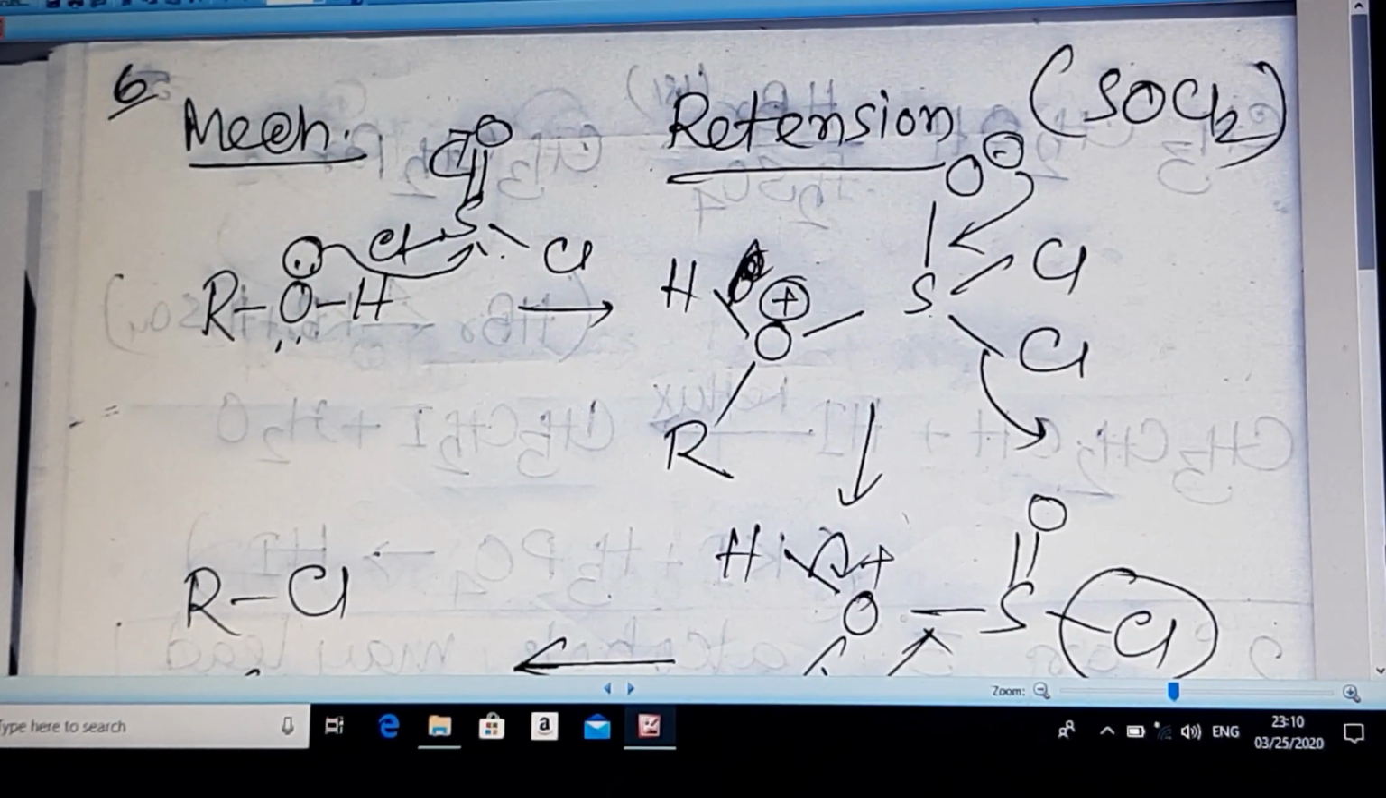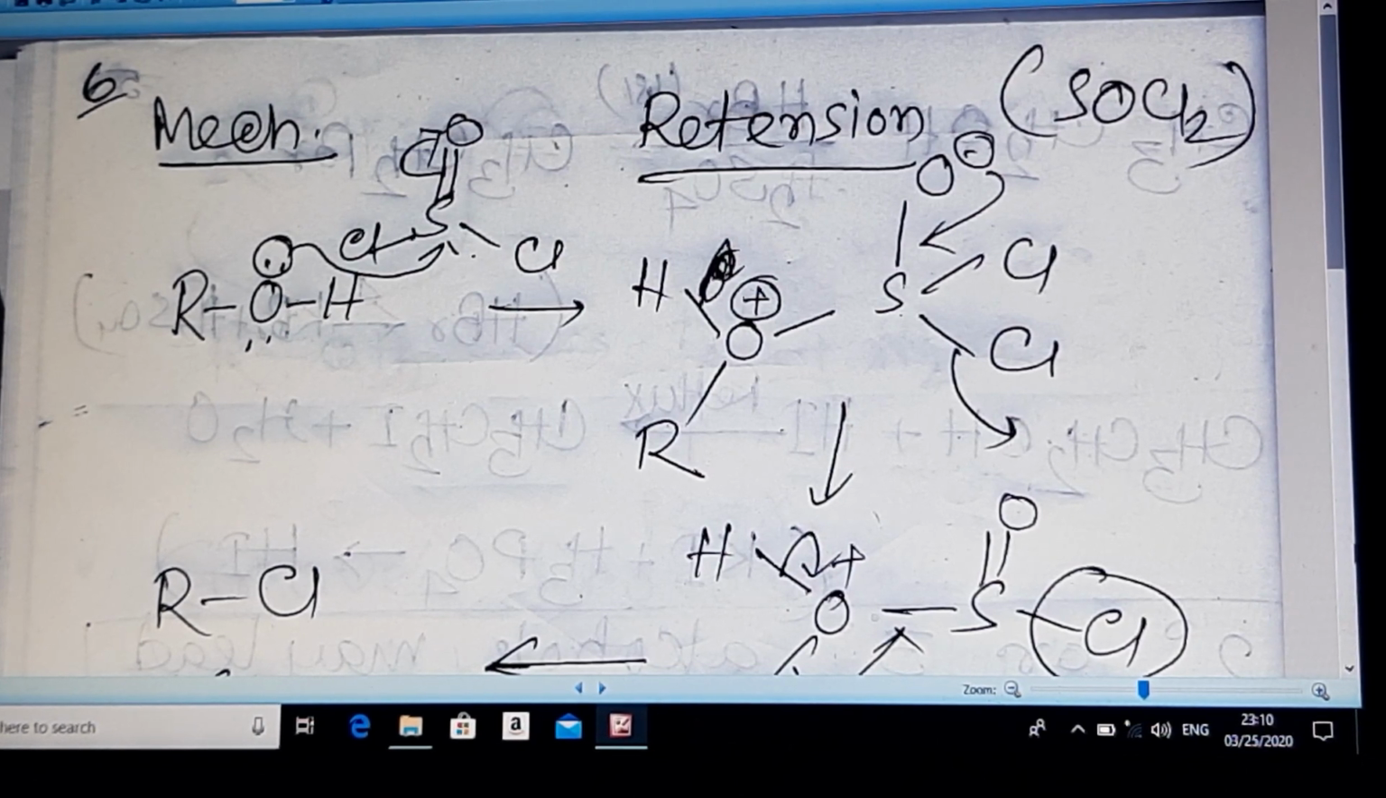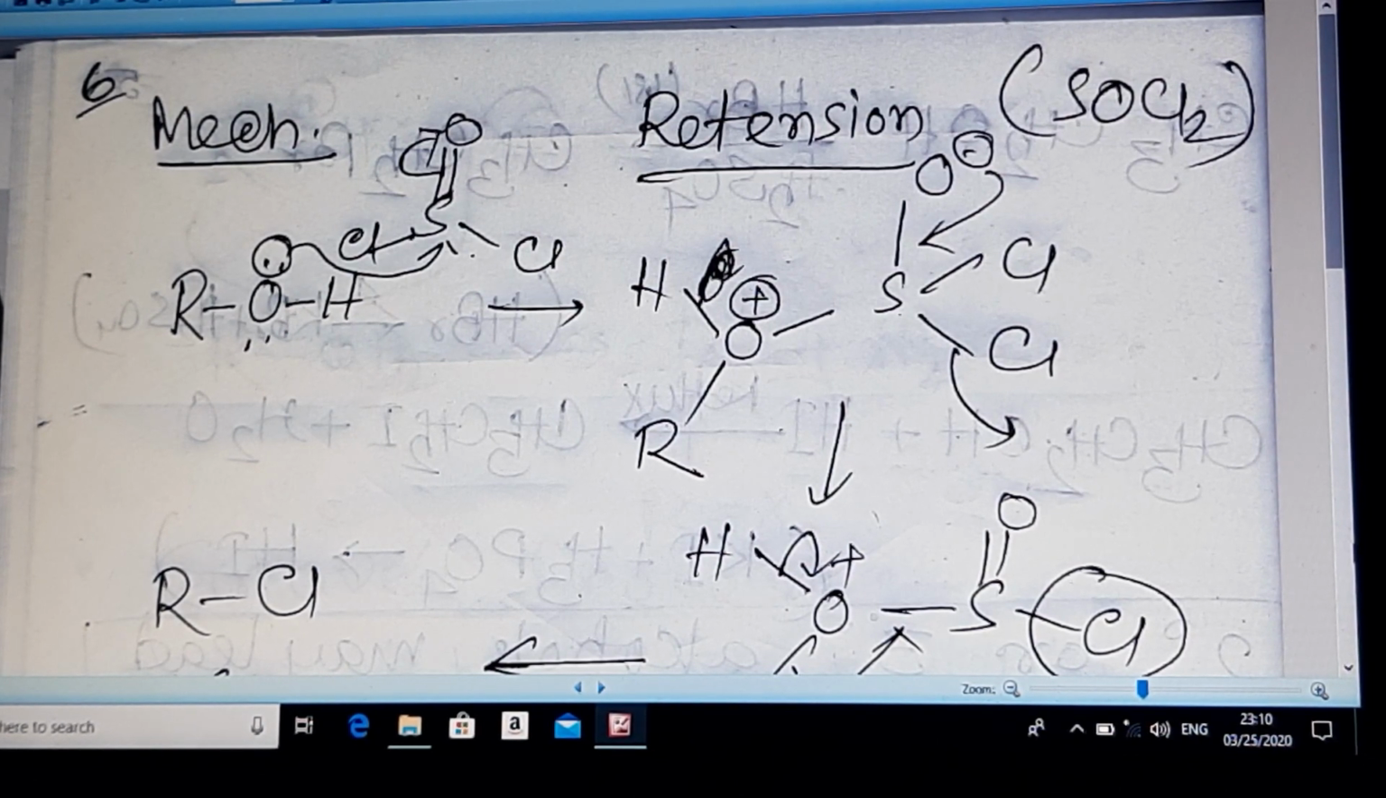Mechanism of reaction of alcohol with SOCl2. A little bit difficult. This reaction follows SNi path. There is retention of configuration. Retention spelling is a wrong spelling. It should be R-E-T-E-N-T-I-O-N. Okay.